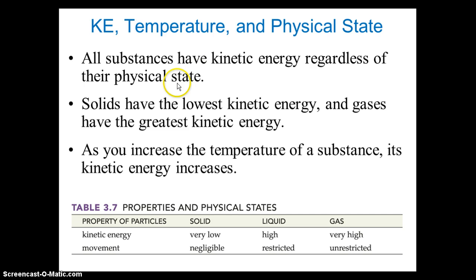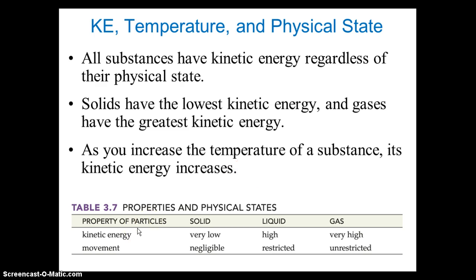All substances have kinetic energy regardless of their physical state. Solids have the lowest kinetic energy and gases have the greatest kinetic energy. As you increase the temperature of a substance, kinetic energy increases.